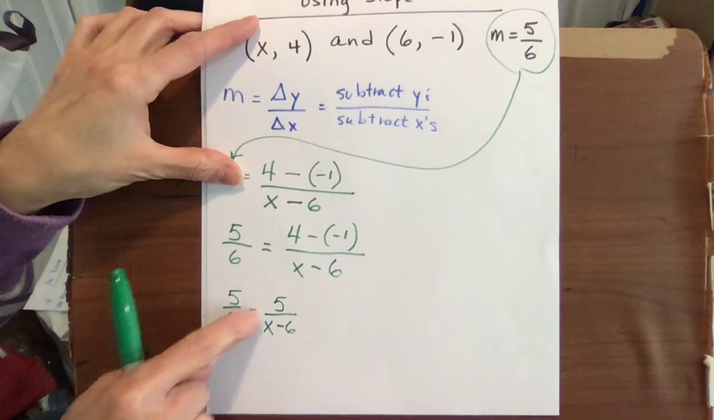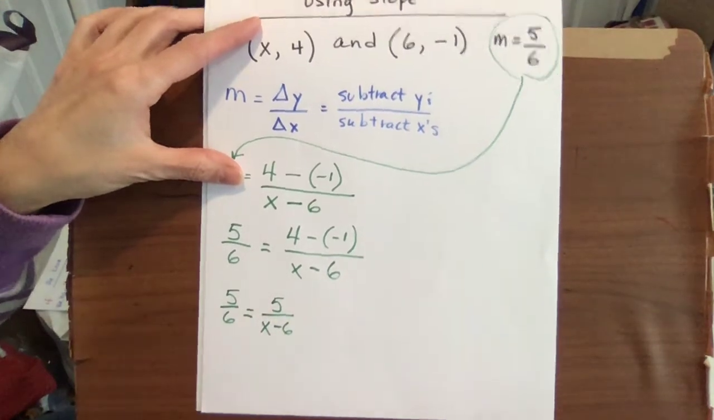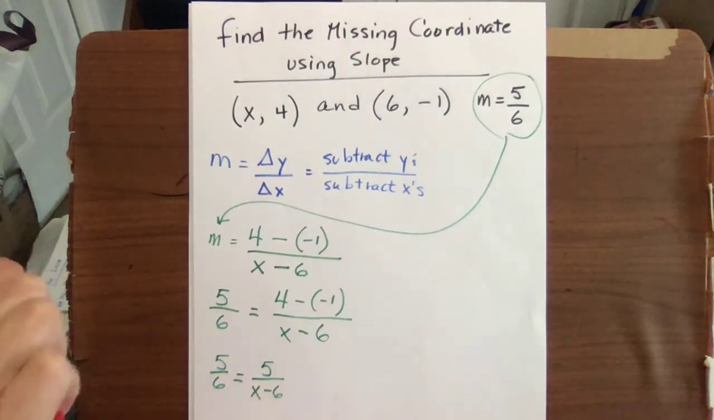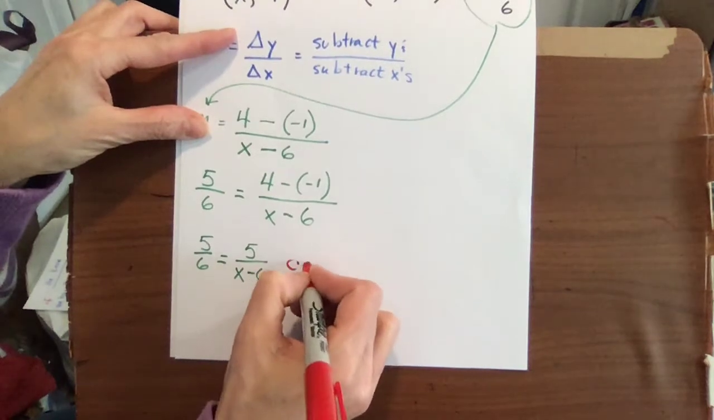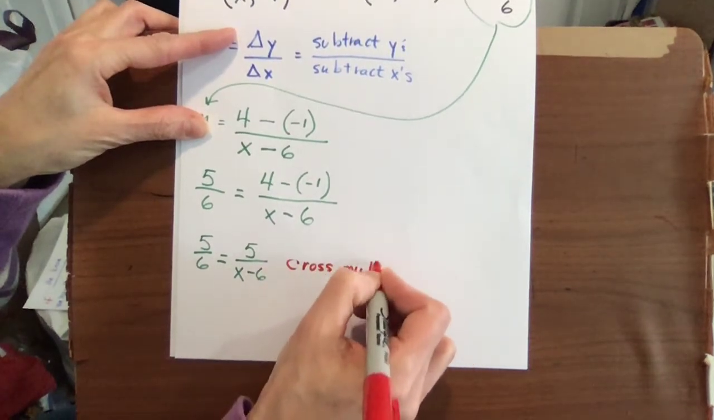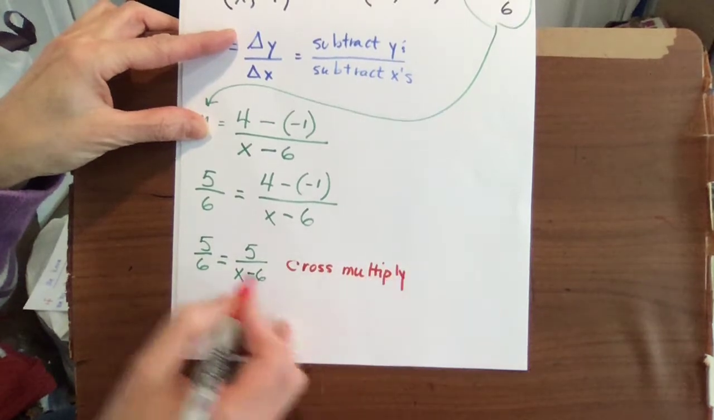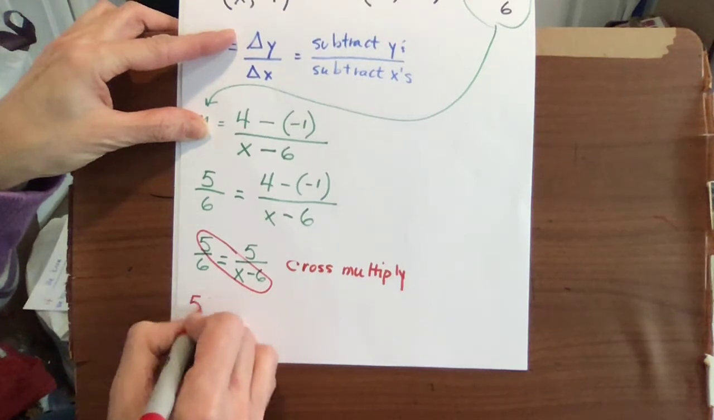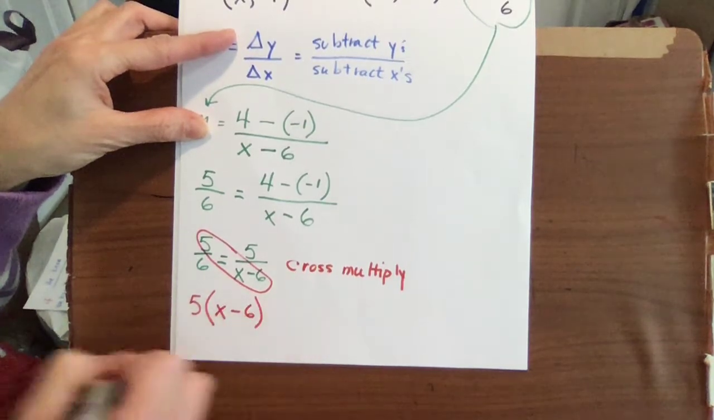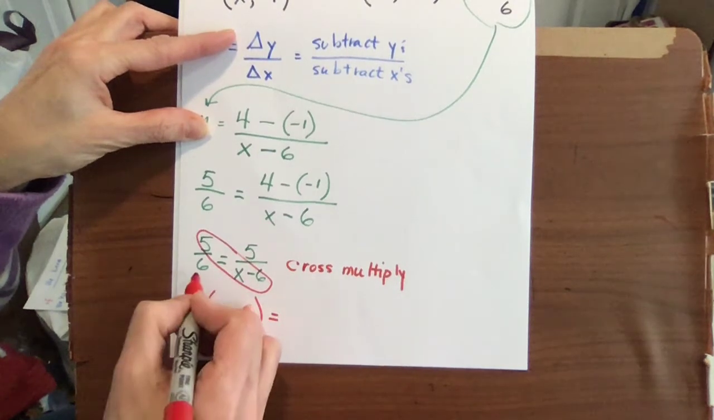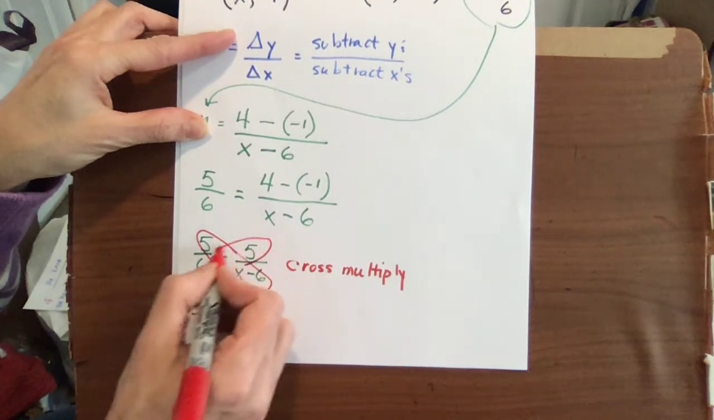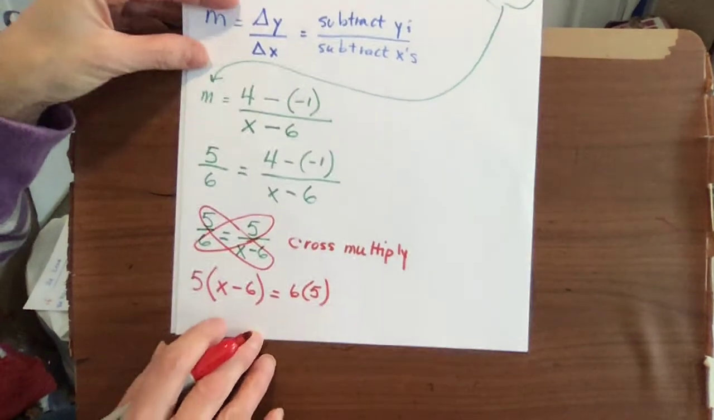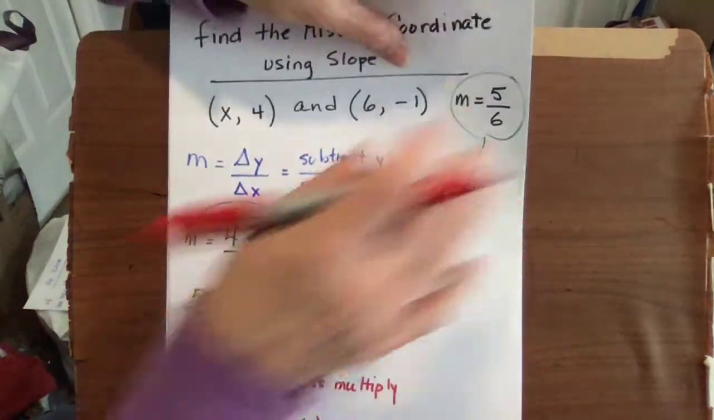Now what you can see is you have a fraction equals a fraction, so this is a proportion. And if you recall from solving proportions, the way we do that is we cross multiply. So let's write a little note here: we cross multiply because this is a proportion, two fractions equal each other. So the 5 will cross and multiply with the x minus 6, and we keep the x minus 6 as a quantity, equals, and our 6 from the denominator crosses up to our numerator, and we get 6 times 5. All right, so now I'm going to take this on the next page, and we'll continue.